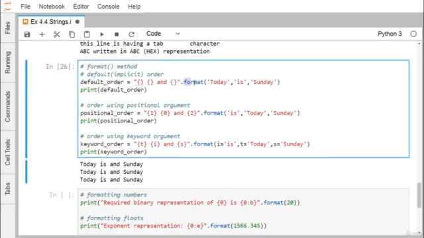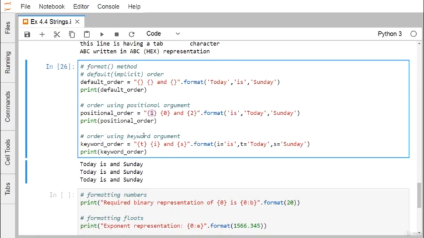And here we are using this format method, ordering using positional arguments. Here this is my argument number 0, argument number 1, argument number 2. So the positional arguments numbering will be something like this, mentioning the argument positional number here. So 1 means today will come down here, 0 means is will come down here, and Sunday will come down to this particular placeholder in the output. So you can find that today is and Sunday.